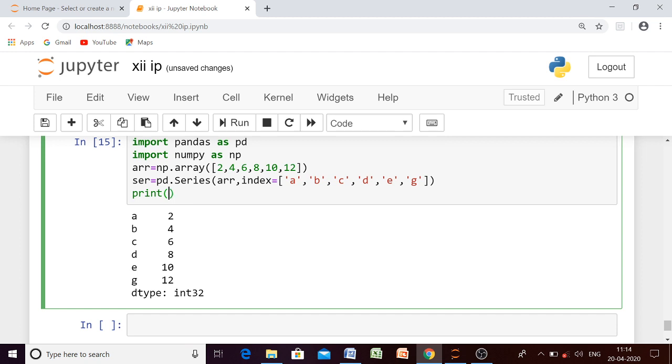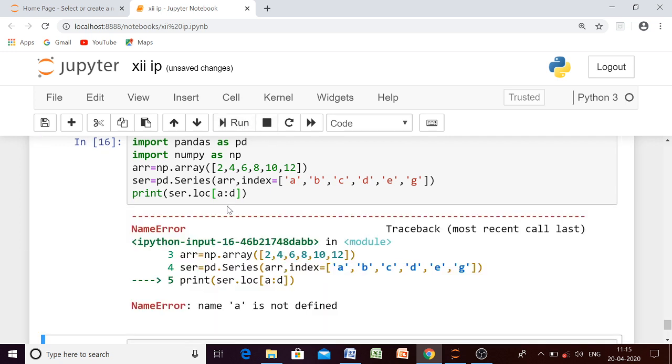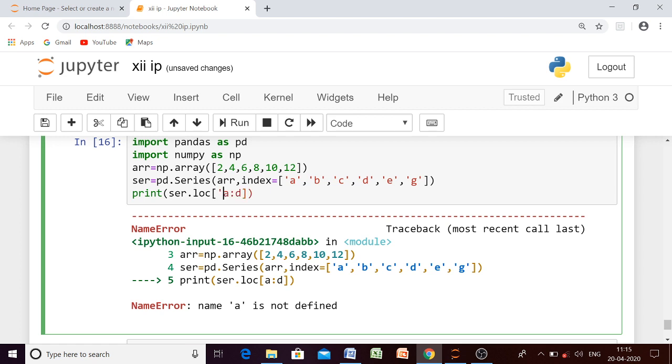What will happen if we write series dot LOC? Now I want elements from index label A to D. What do I have to write? A to D. Error. Why is it so? Because there is nothing like A here. You have to mention the label. Did you get why I am discussing these things?